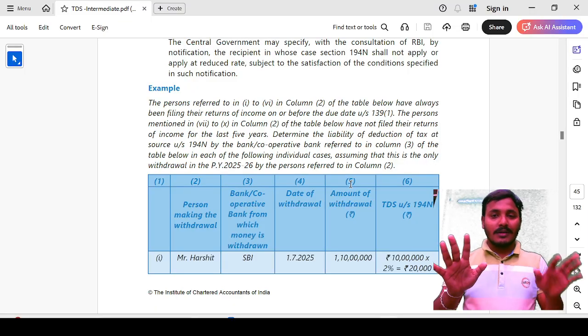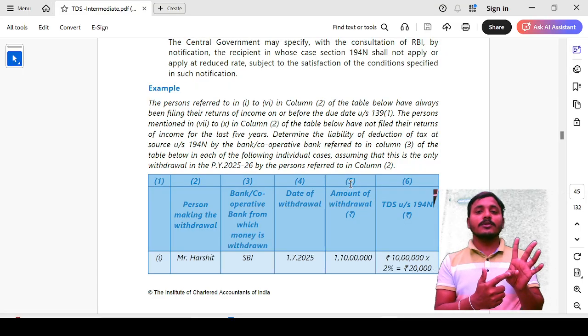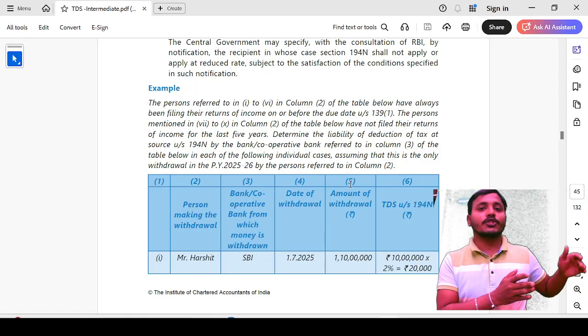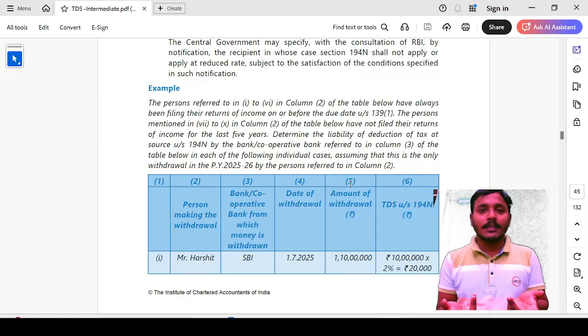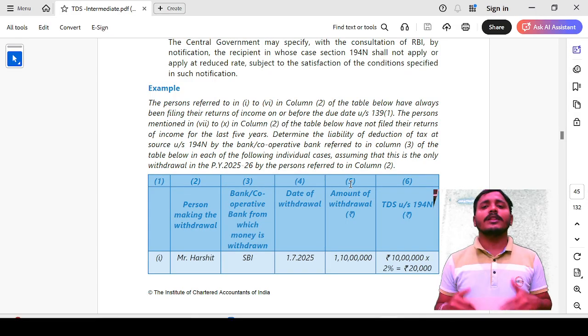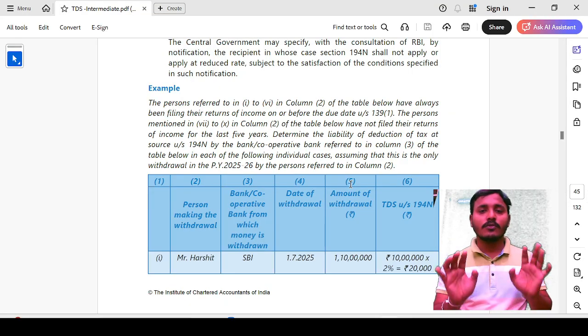Now let us get into it. Here they have given 10 scenarios. Out of the first point to the 6th point, they filed the income tax return within the due date for the last 3 financial years. The 7th point to the 10th point, they have not filed the income tax return within the due date. According to that situation, we are going to solve the questions.